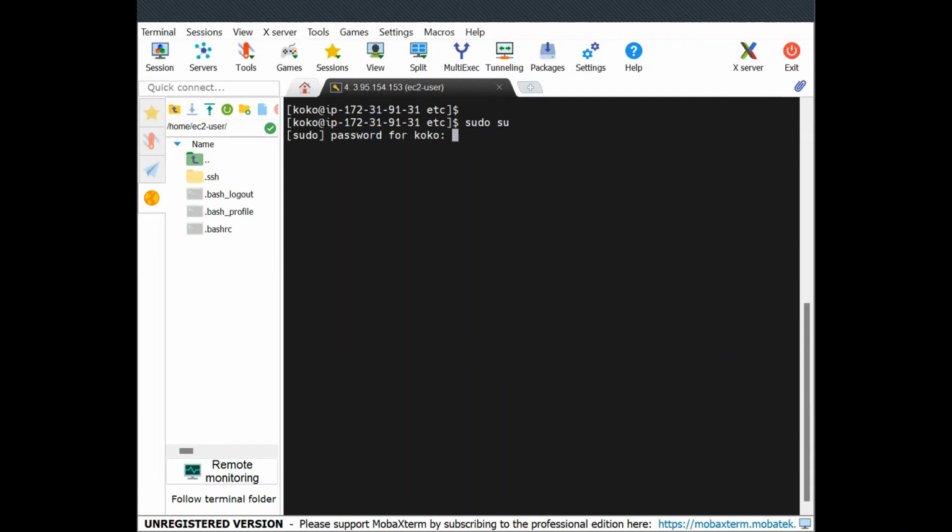But I'm trying to go to root. I'm trying to get... we can change user. Yeah, how do we change user? To switch user. Switch user to